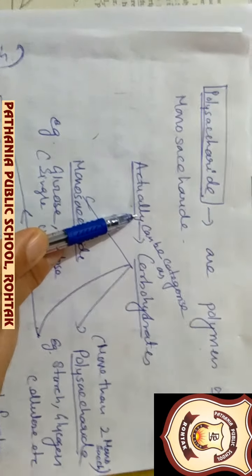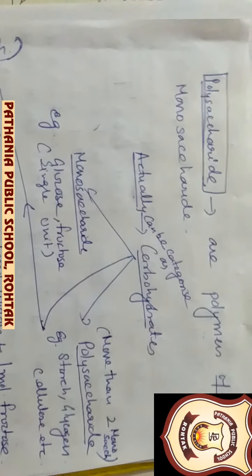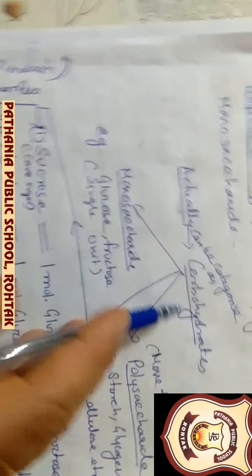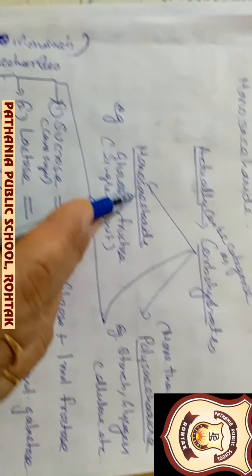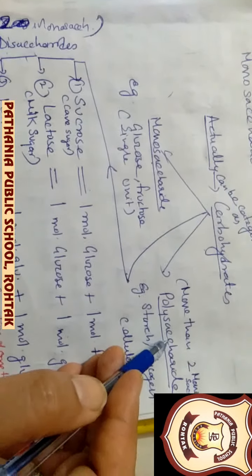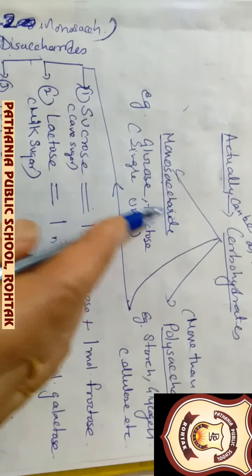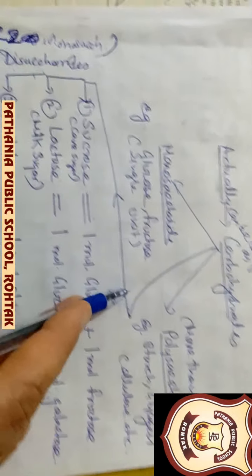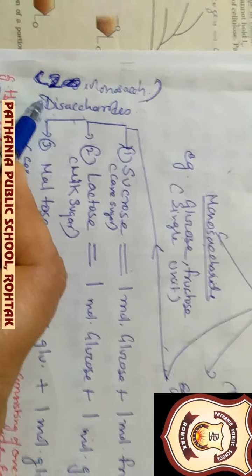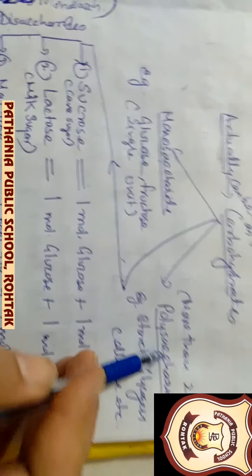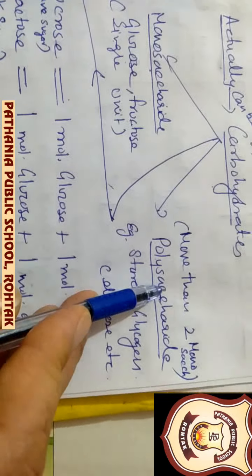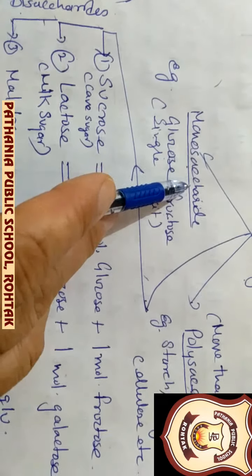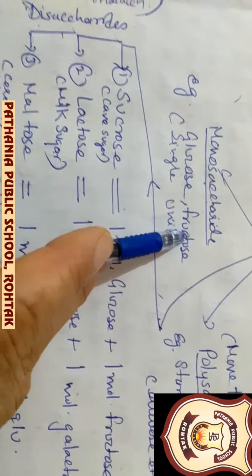polysaccharides. Monosaccharides and polysaccharides are both carbohydrates, and all carbohydrates can be categorized as monosaccharides, disaccharides and polysaccharides. Monosaccharides are made up of single units like glucose or fructose, disaccharides are made up of two units of monosaccharides, and polysaccharides are made up of more than two units of monosaccharides. Examples of monosaccharides are glucose and fructose.